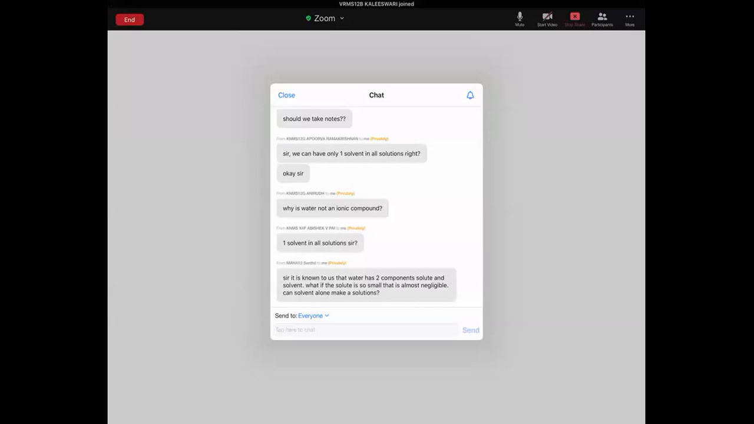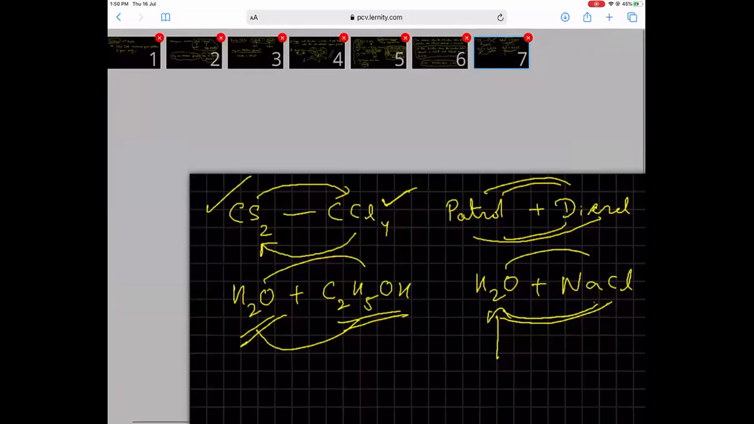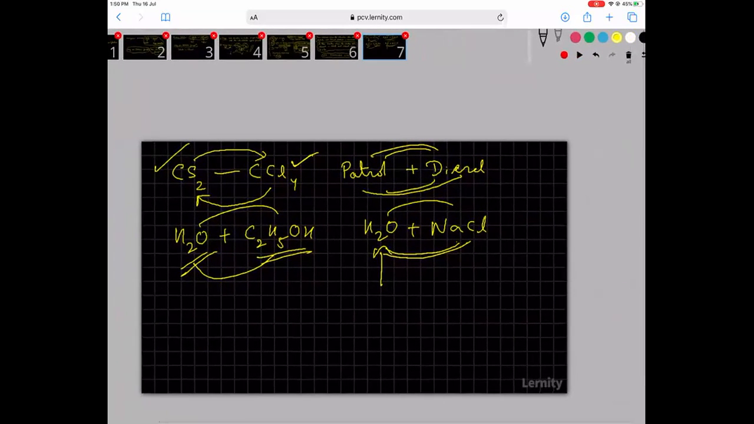You have parts per million, 1 part in a million. So parts per million, 1 part in a million is also a solution. In a million means what? You have 10 power 6. So in 10 power 6, if you have 1 part, even that is a solution.